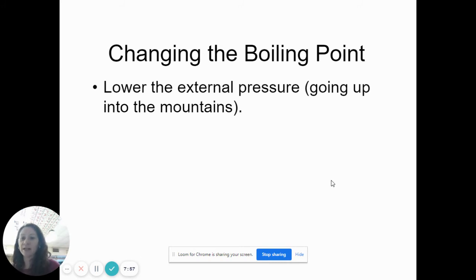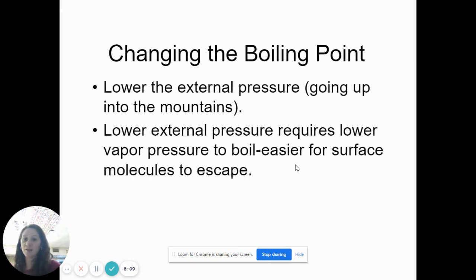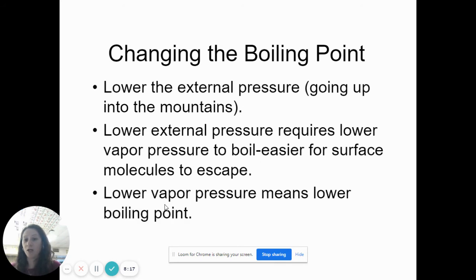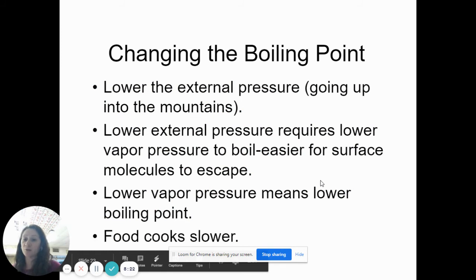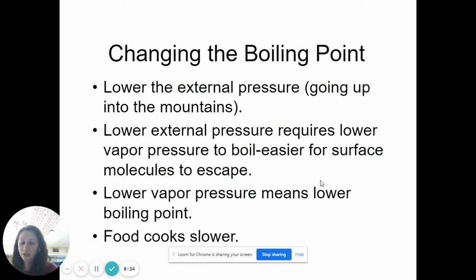So if you ever get these boxes of cake mixes or pasta or something like that, and it has the cooking directions, a lot of times it has high altitude cooking directions, because the lower external pressure means that you require a lower vapor pressure to match it to boil. And so your substance will boil at a lower temperature, which means that your food will actually cook slower.